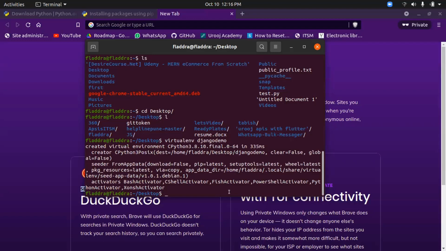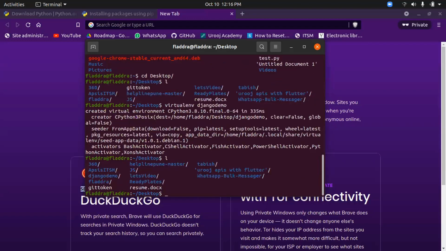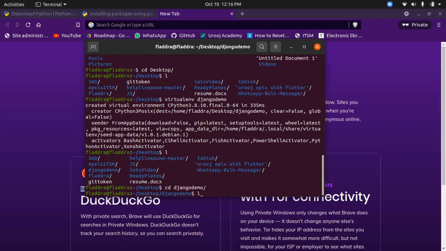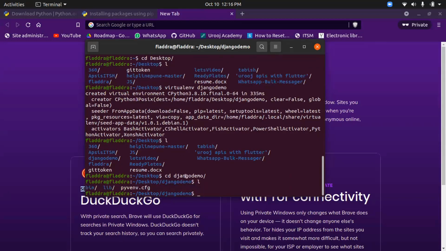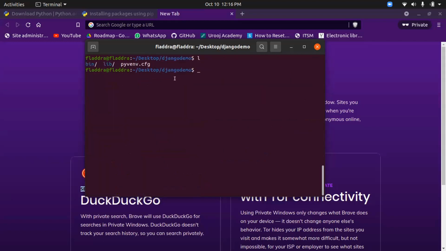So we'll cd into this, cd Django demo. Now we are in the virtual environment, and Aman has already shown you these files. I'll clear this out. These are the files generated by the virtual environment, and it already has Python installed in it. So we'll now activate the virtual environment using source bin/activate.